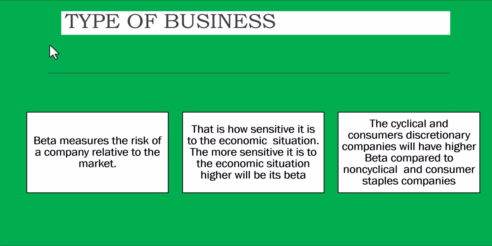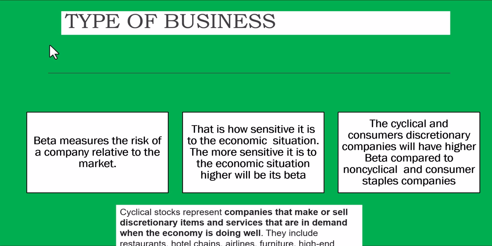How sensitive the business is to the economy will decide whether the company is riskier or less risky. So whether it will be high beta or low beta depends upon what kind of business the company is doing. Companies in discretionary products like airlines and automobiles will always have higher betas. Companies in consumer staples or medicine, whose business is not impacted by the state of the economy, will command a lower beta.